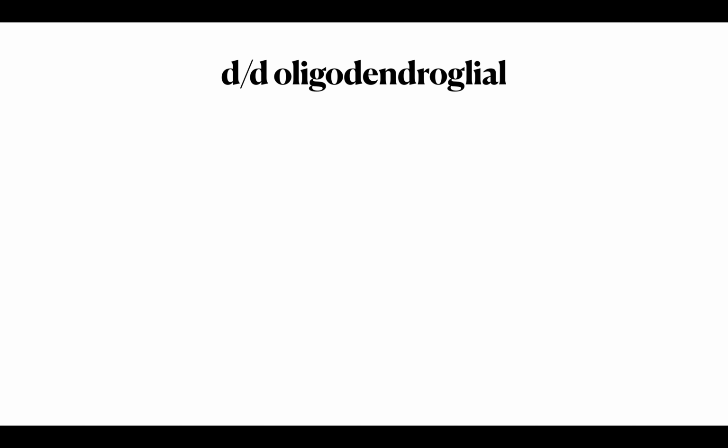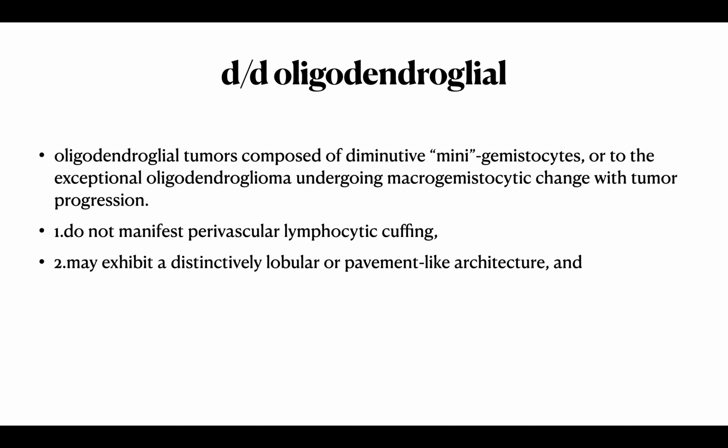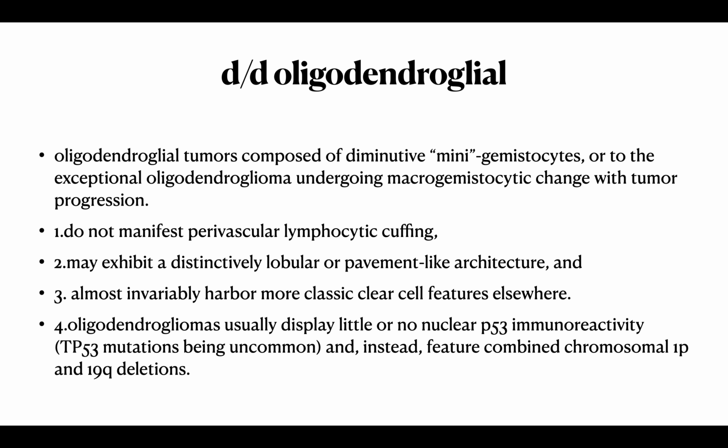How will you differentiate with oligodendroglial tumors? Oligodendroglial tumors are composed of diminutive mini-gemistocytes or the exceptional oligodendroglioma undergoing macrogemistocytic change with the tumor progression. But these do not manifest the perivascular lymphocytic cuffing, may exhibit a distinctively lobular or pavement-like architecture, and almost invariably harbor more classic clear cell features elsewhere. Oligodendrogliomas usually display no P53 immunoreactivity. There is no TP53 mutation in the oligodendroglioma. Instead, they have the 1p19q codeletion.